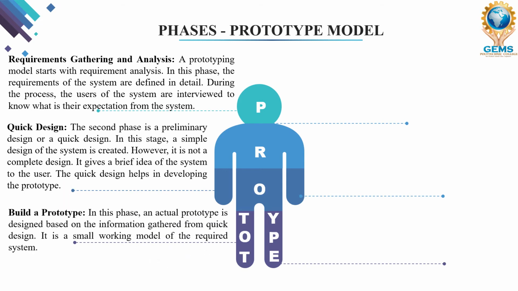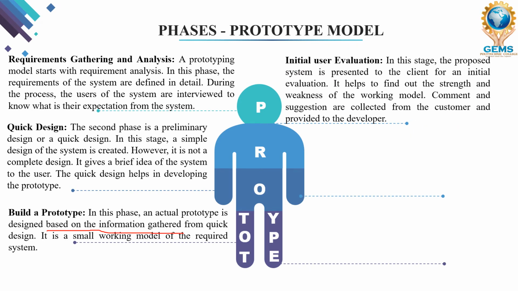And the third phase, we have build a prototype. Based on the quick design, we develop a small sample prototype model for the project. In this phase, the actual prototype is designed based on the information from the quick design. After gathering the information from the quick design, we build a prototype, which is a sample project we build in the third phase to show the customer.